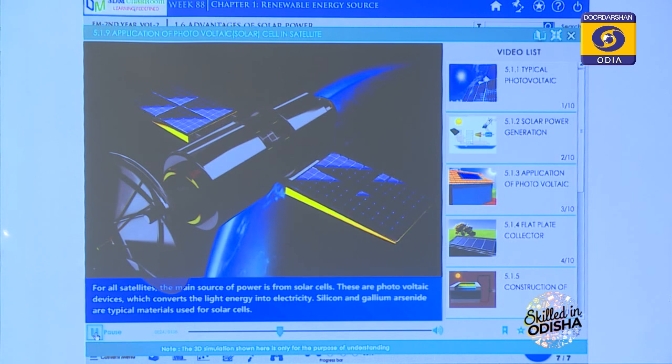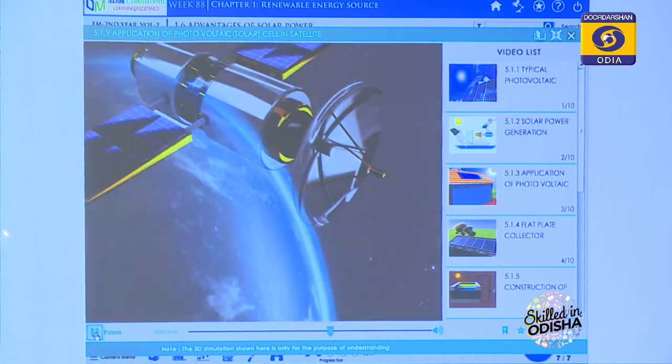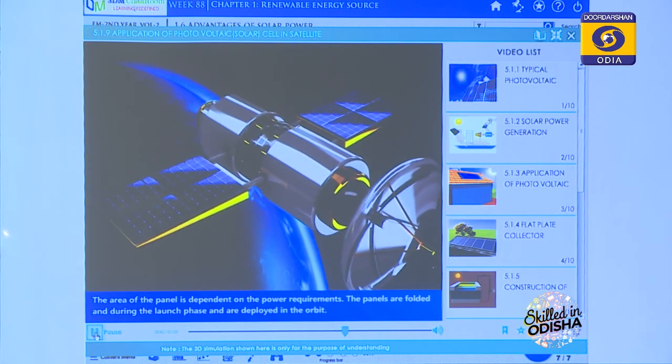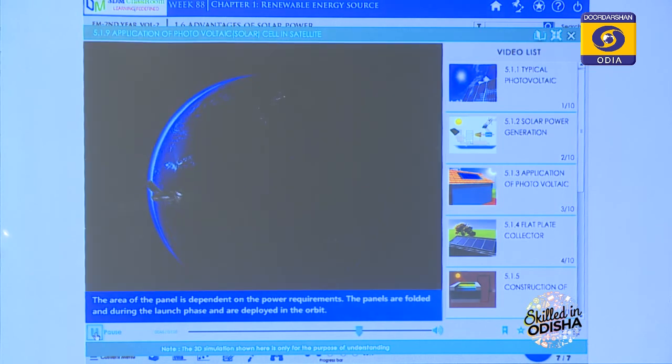Silicon and gallium arsenide are typical materials used for solar cells. Solar panel. The area of the panel depends on the power requirements. The panels are folded during the launch phase and are deployed in orbit.